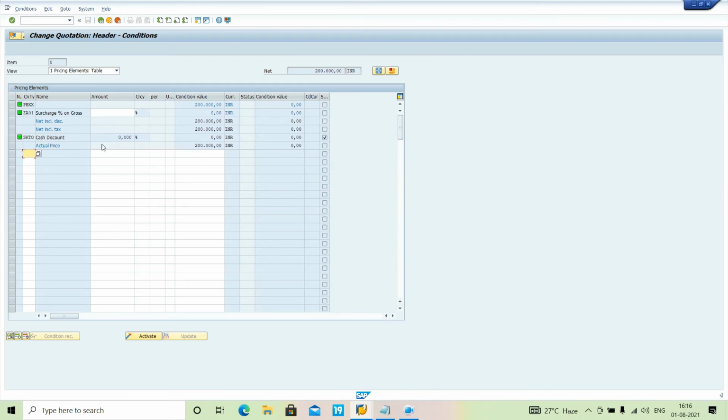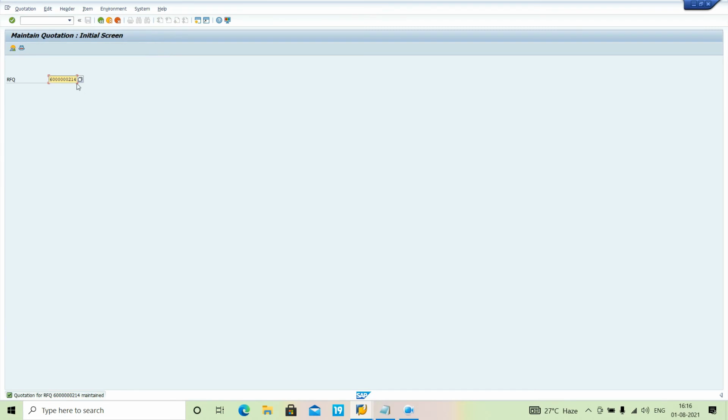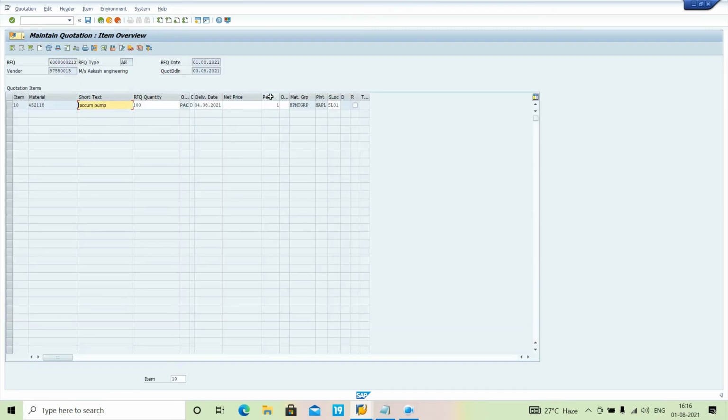So I'll just enter here. How much surcharge is he asking? 10%. Suppose he is asking the 10% surcharge, right? Okay, just enter and save. Previously would be 13. What's the price he is giving?